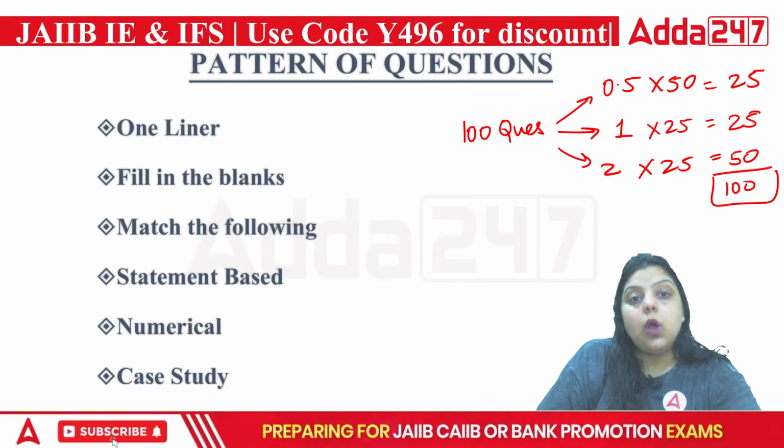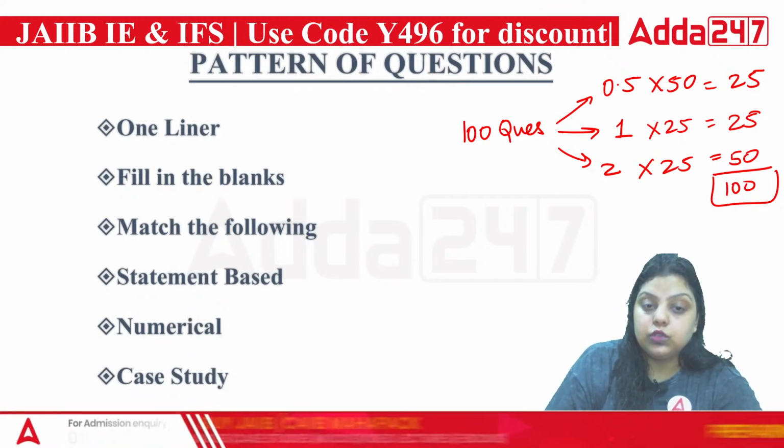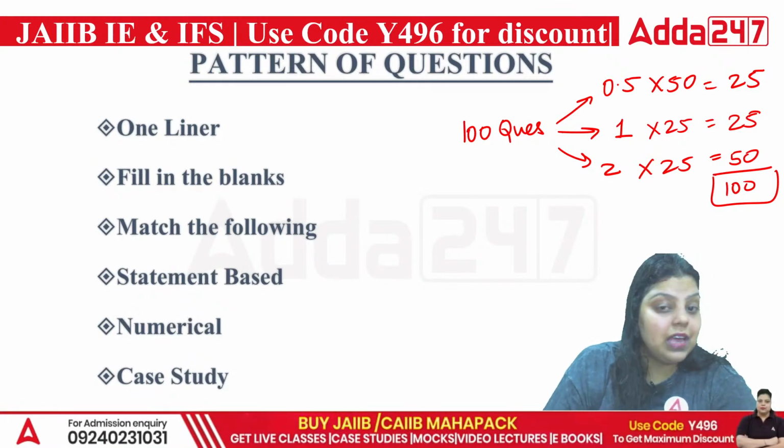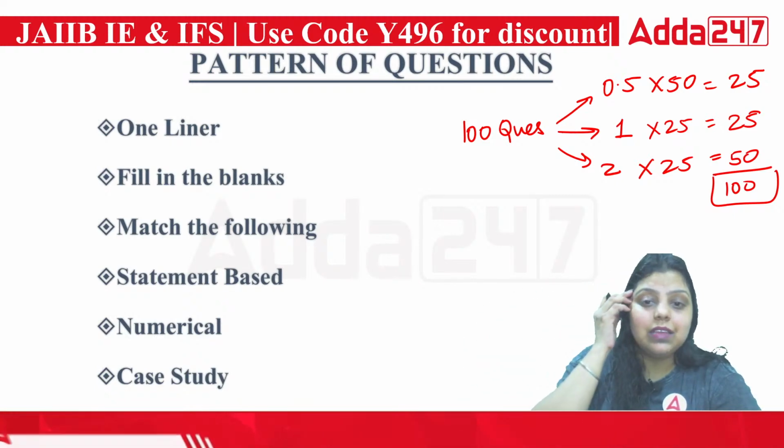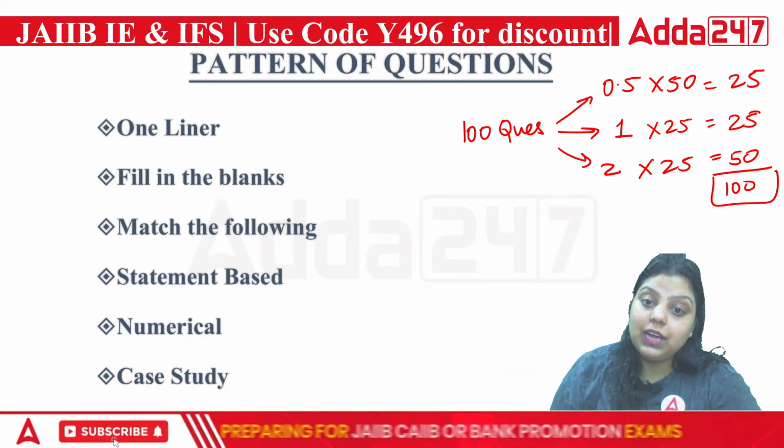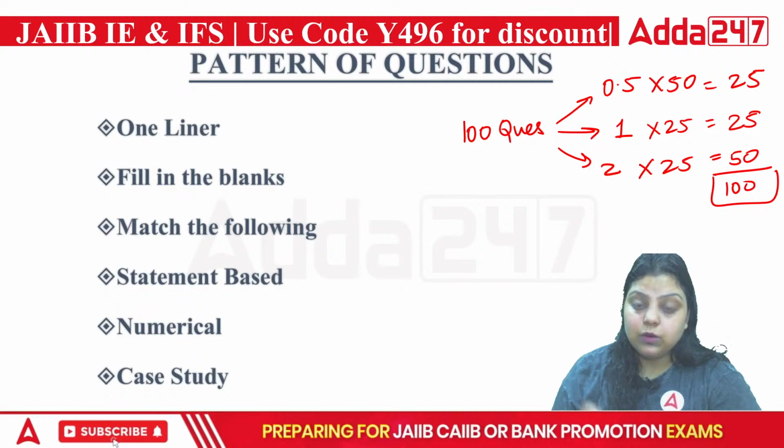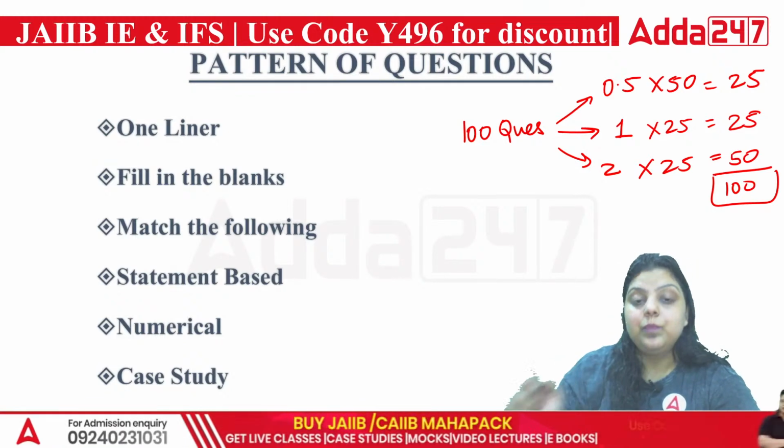Now when we talk about the pattern of questions, one-liner questions in IIFS have been stopped by IIBF. Now they will give the 0.5 mark question, but it will be lengthy.